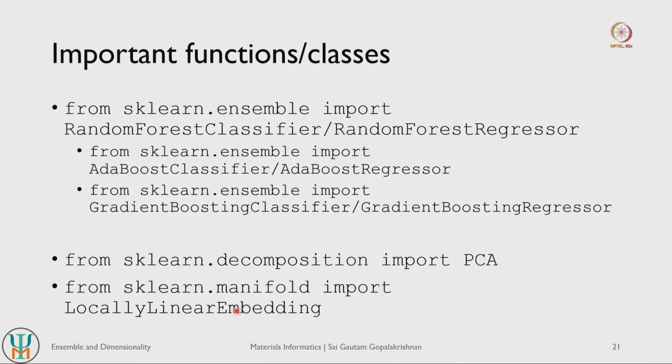We also looked at projection and manifold learning as ways to reduce the dimensionality to get rid of useless features. One of the popular models for projection learning is PCA, or principal component analysis, and one of the popular models for manifold learning is LLE, or locally linear embedding. We also looked at some hyperparameters for these dimensionality reduction problems, such as number of components, number of neighbors, and so on. I am also including a slide that summarizes important functions or classes that we discussed in this lecture.